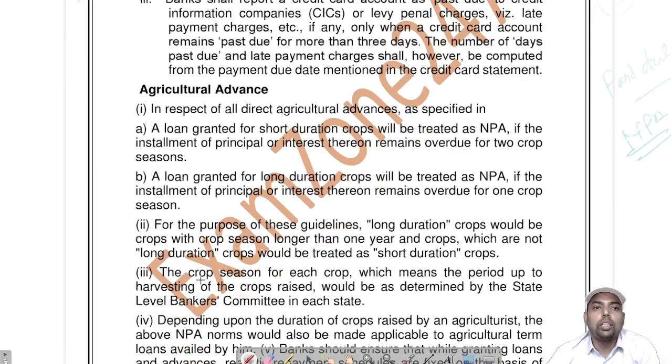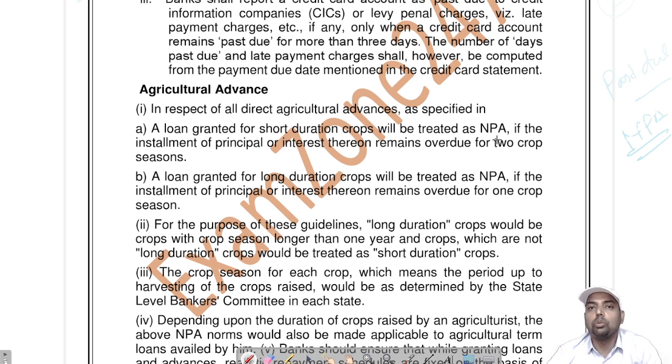Now we will talk about agricultural advances, or direct agricultural advances. What is direct and indirect? Direct agriculture advance is the fund which is directly used in farming and agriculture related activities. That is the direct finance to agriculture. A short duration crop will be treated as NPA as already discussed in the priority sector lending video.